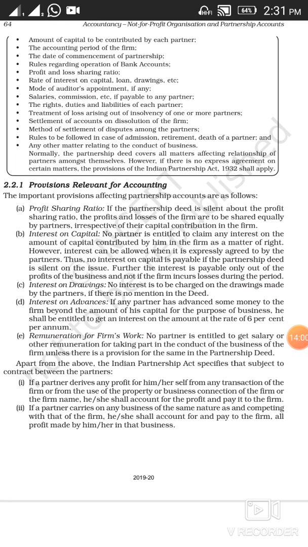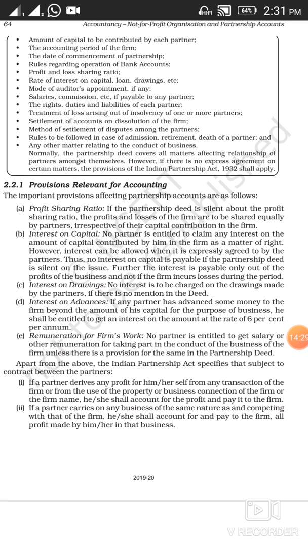Number one, profit sharing ratio. In case the partnership deed is silent about the profit sharing ratio, then in that case the profit and loss will be shared among the partners in equal ratio, else it will be shared among the partners in the agreed ratio.